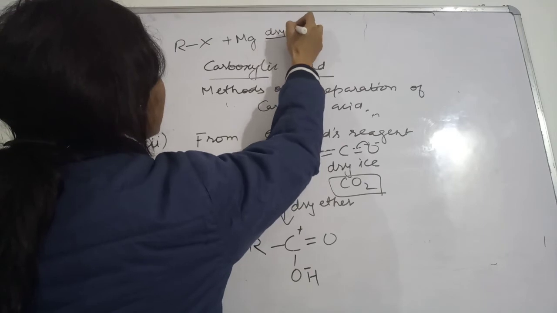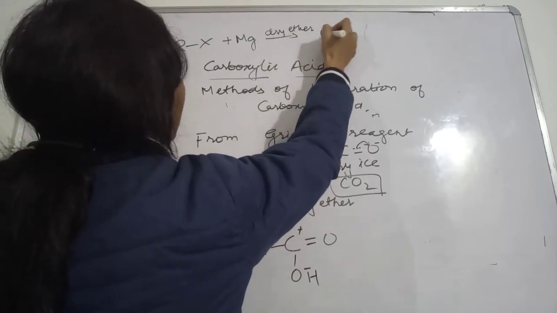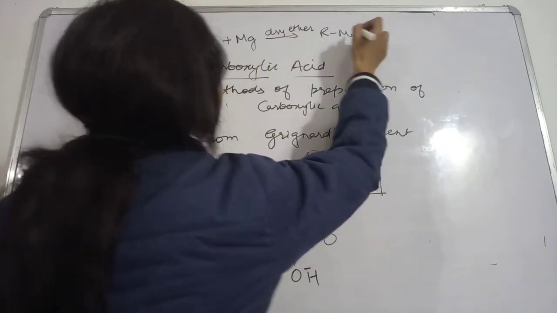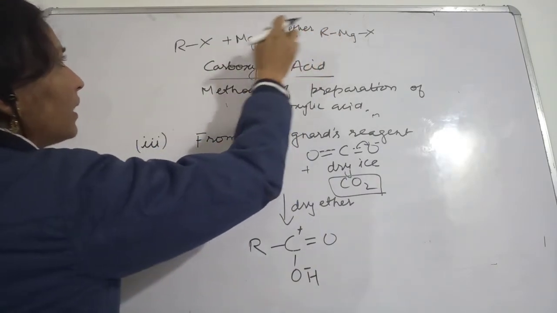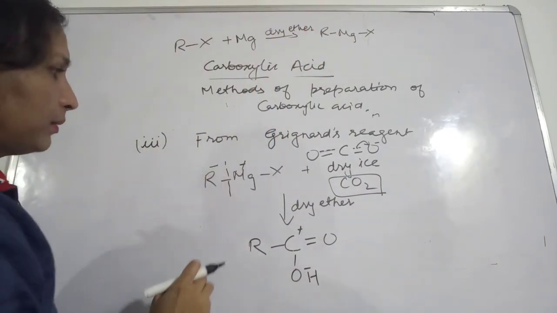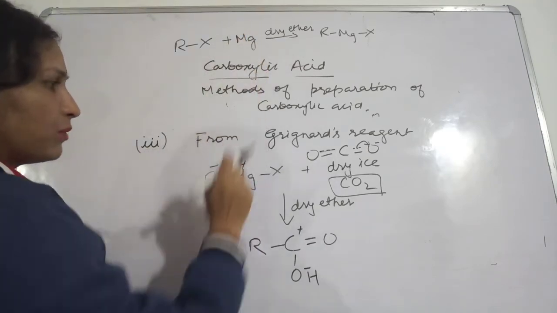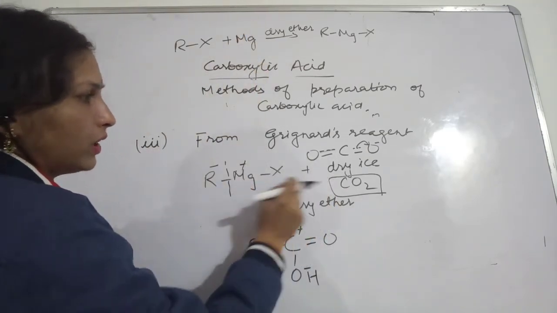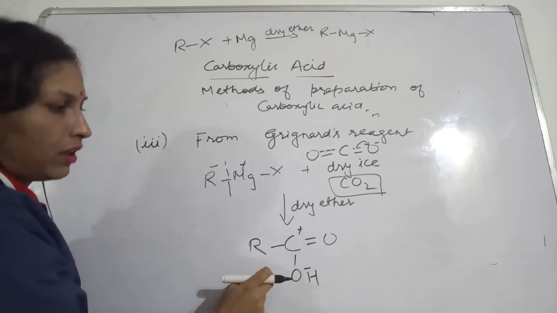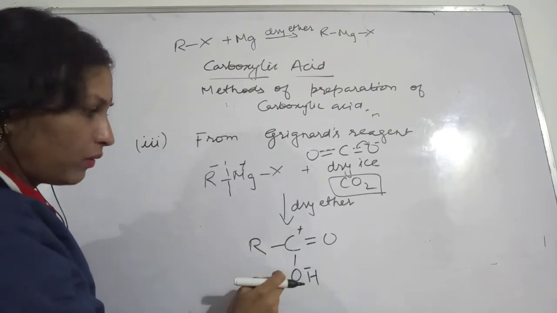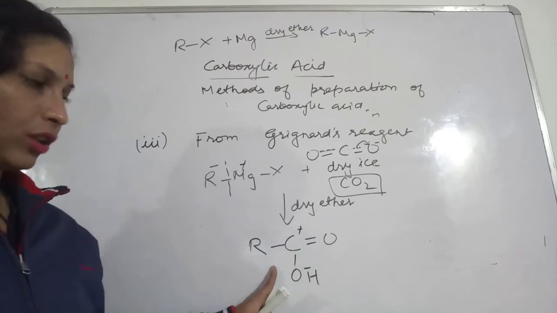Here you will get RMgX. This RMgX is going to react with this CO2 in this manner, and then you get the carboxylic acid.